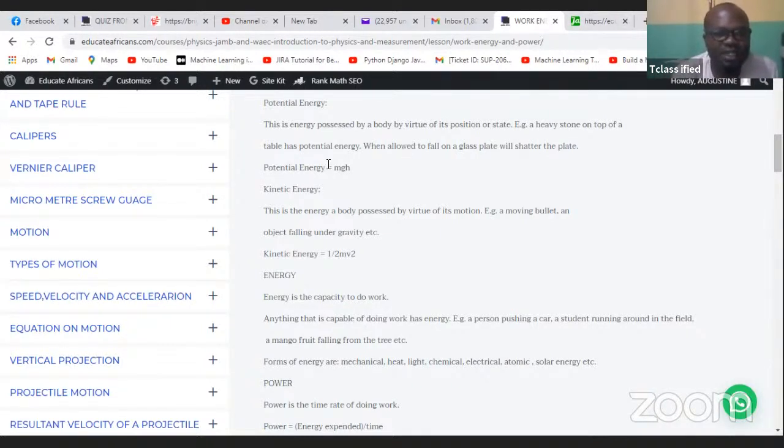So potential energy is equal to mgh, whereas kinetic energy is equal to half mv squared. Please take note, this is squared. Half mv squared, this is kinetic energy, whereas this is potential energy.